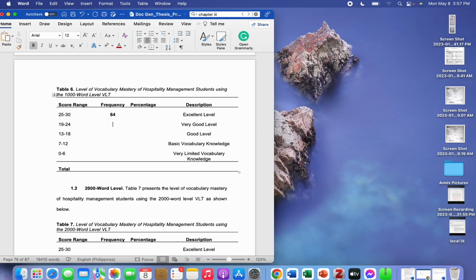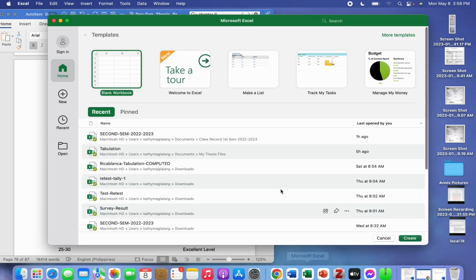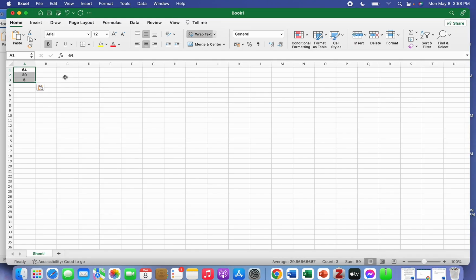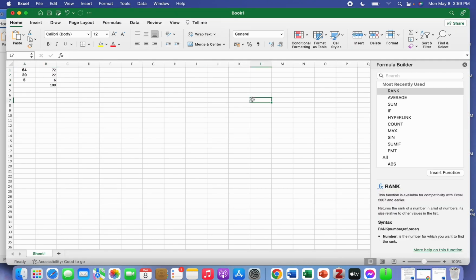This is how I interpret the results of my data for my thesis study about the vocabulary level of my respondents, the hospitality management students. This is an example of a table, and you can see here the score range, the frequency, percentage, and the description.